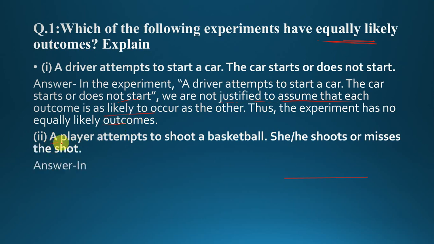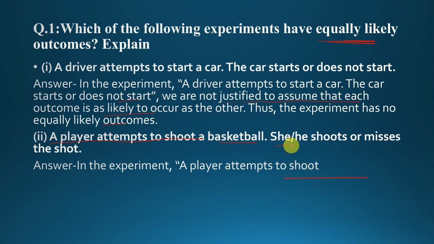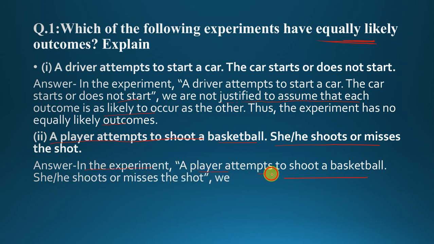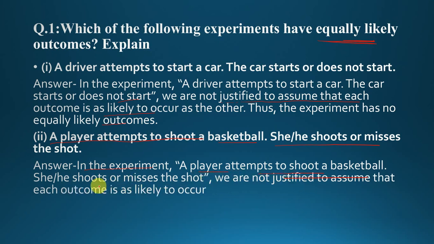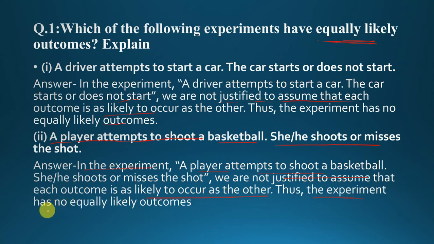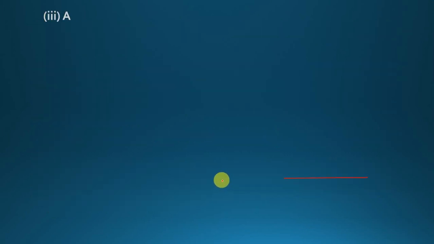Okay. The second question, a player attempts to shoot a basketball. She or he shoots or misses the shot. We are not justified to assume that each outcome is as equally likely to occur as the others. Thus, the experiment has no equally likely outcomes. There is no 50-50 chance for these.